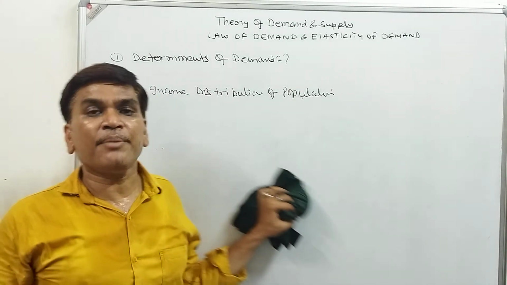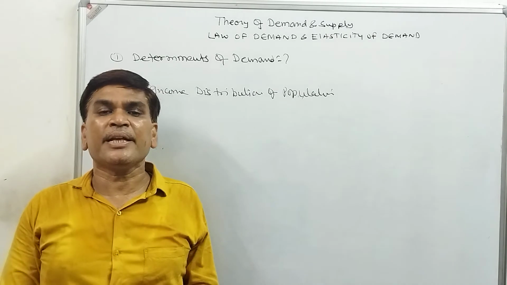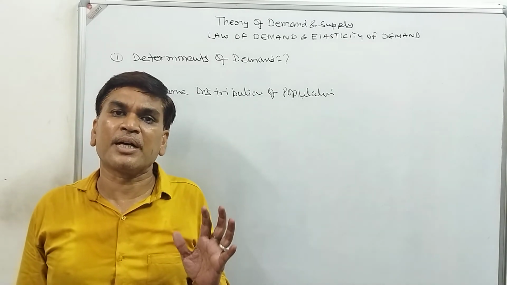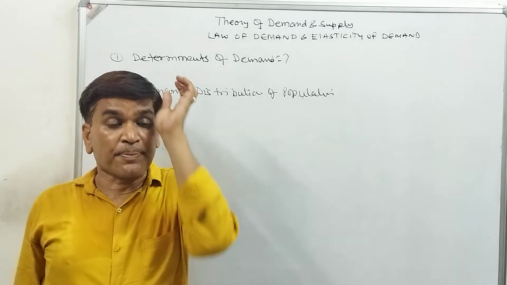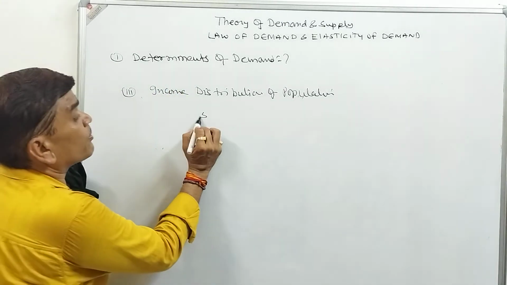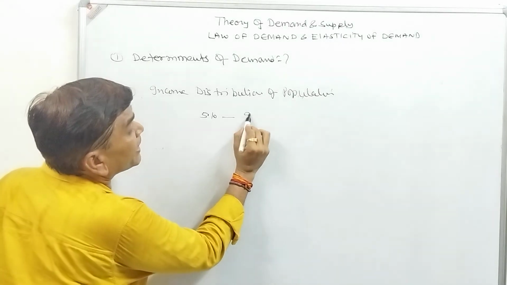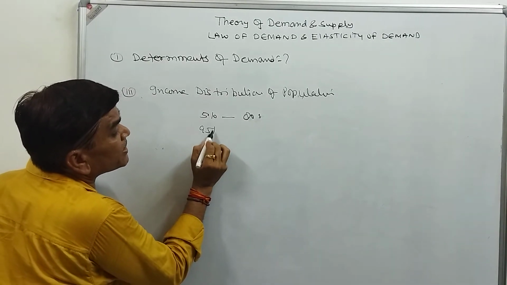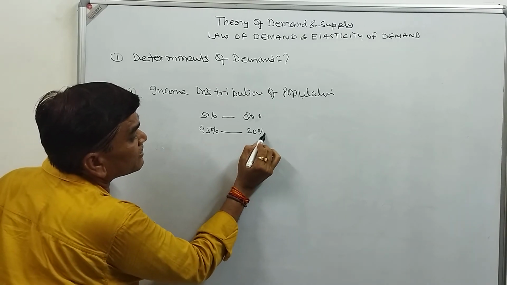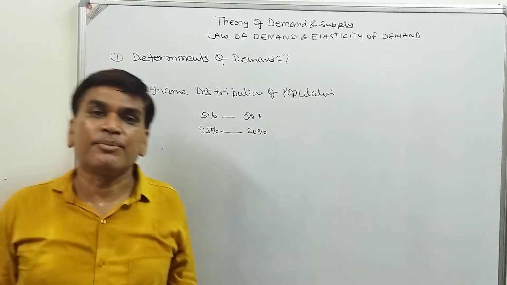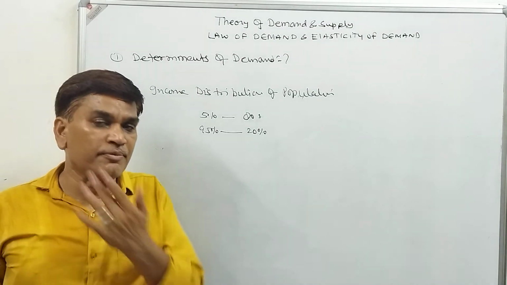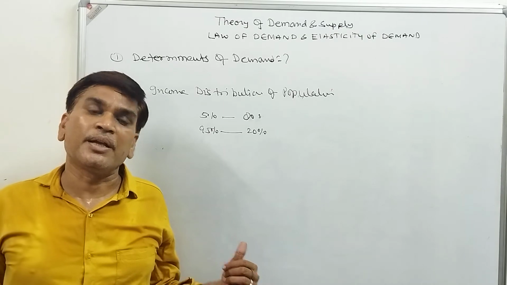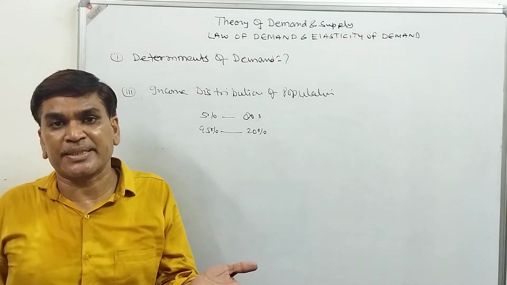If there is unequal income distribution, someone has a lot of money and most of the population does not have money. Suppose 5% of the persons have 80% of resources, and 95% of the population has 20% resources, then the demand for the commodity will be low, because 95% of people do not have the money to purchase goods and services.